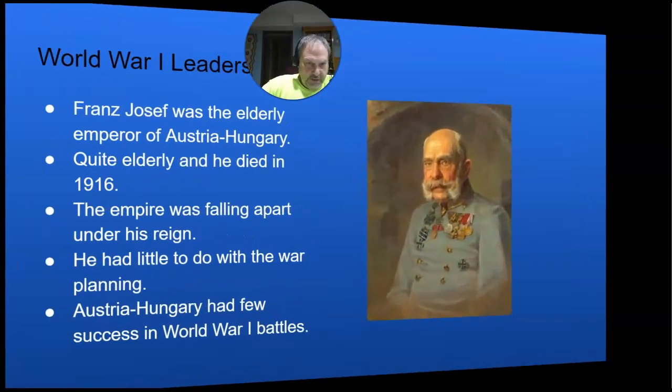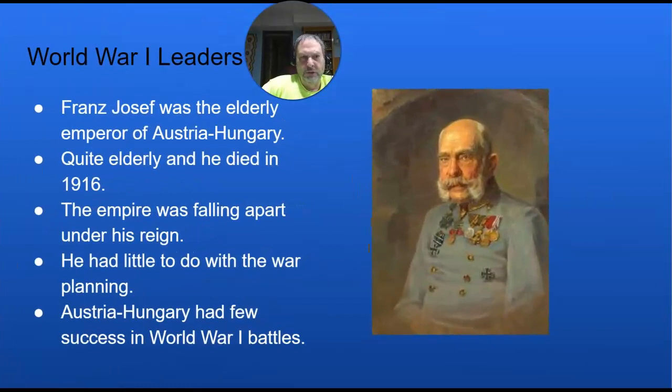Let's go to the next leader, and we'll just touch on him very briefly. This is Franz Joseph. He is the Emperor of Austria-Hungary. Now, he was quite elderly and feeble when the war started in 1914. He's going to die in 1916. In many ways, the Austria-Hungarian Empire was just like Franz Joseph. It was coming apart at the seams.